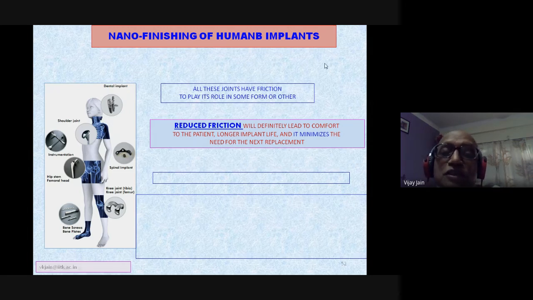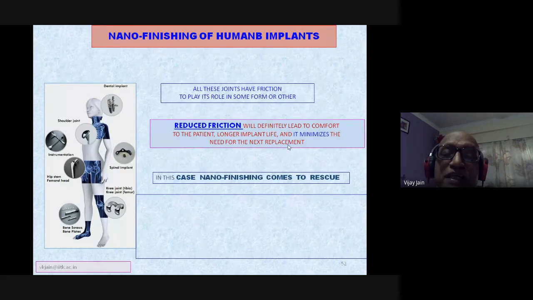So reduced friction will definitely lead to comfort to the patient, longer implant life, and it minimizes the need for the next replacement. But this is another very big problem, the replacement. In this case, nano finishing comes to the rescue.